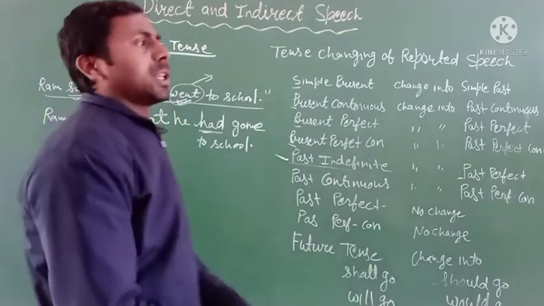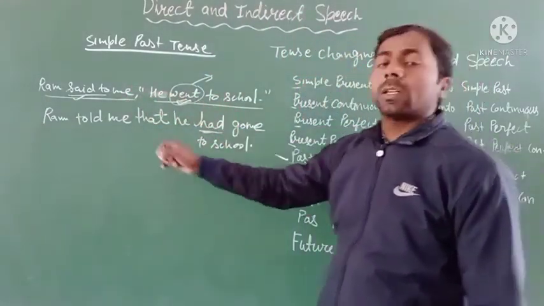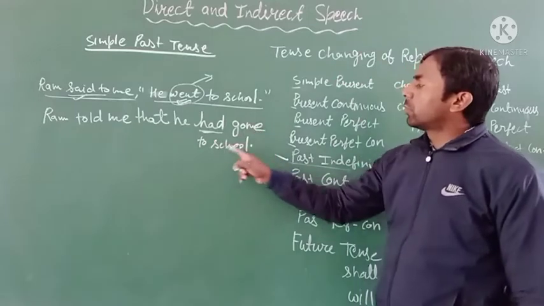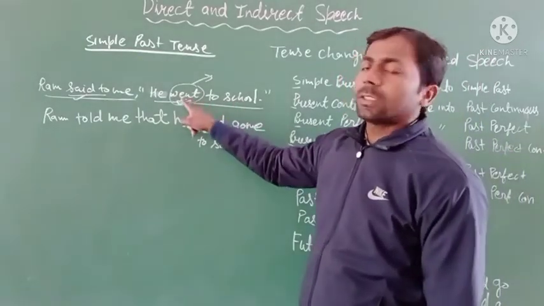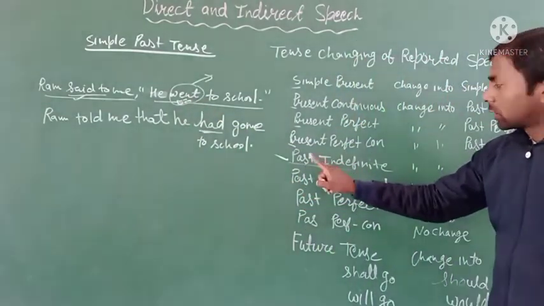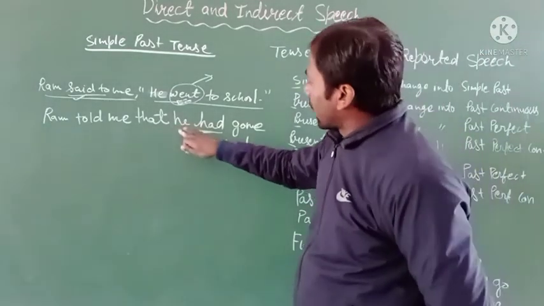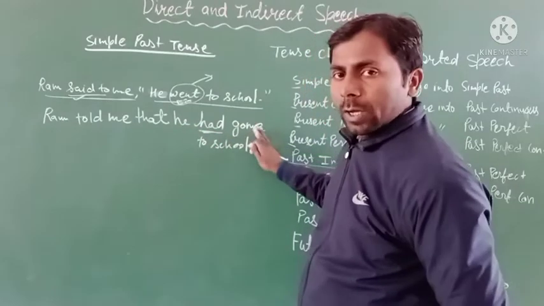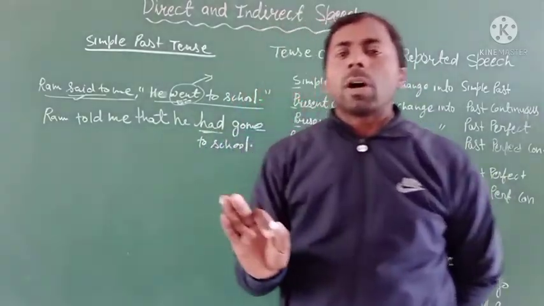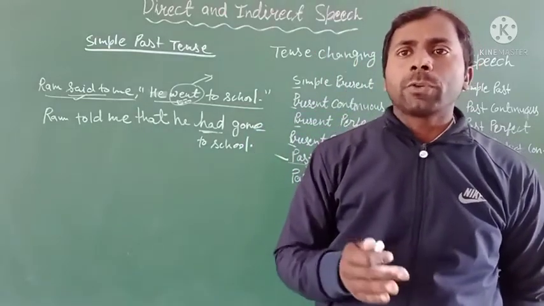And you can easily change the simple past tense into indirect speech. The sentence will be: Ram told me that he had gone to school. Here, he went to school is the simple past tense, and by the rule it changes into the past perfect tense. So the reported speech is also converted into the past perfect tense: he had gone to school. It is the rule for changing direct speech into indirect speech. Clear? I hope you all understand.